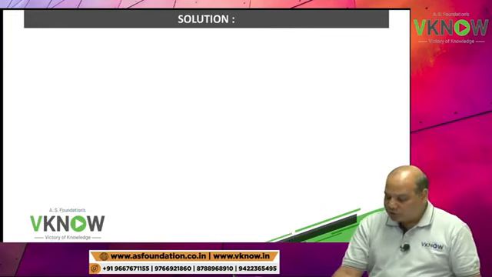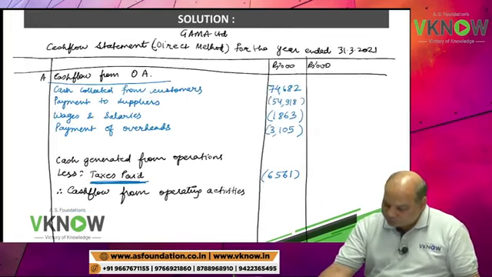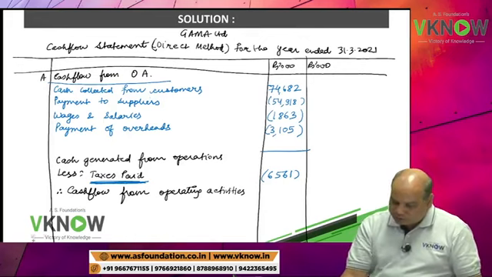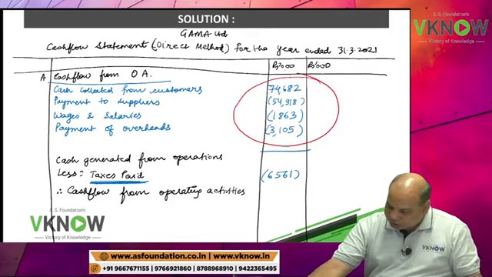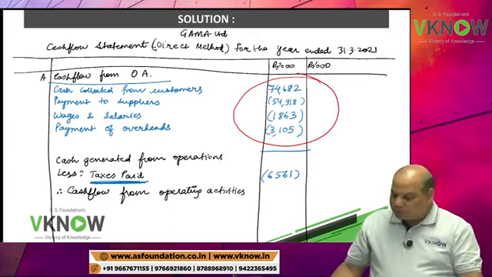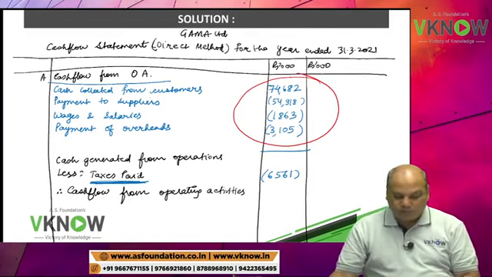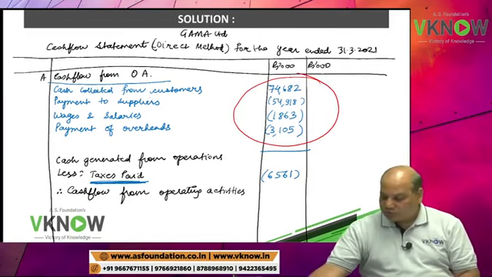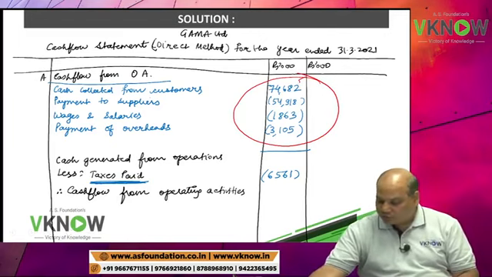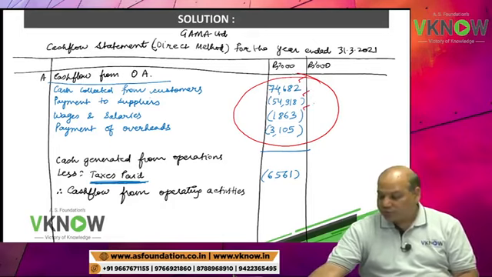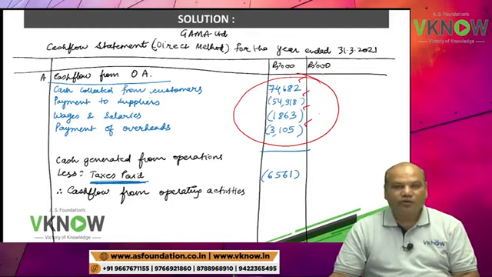Now let us just do the closing part. So my dear student, please take out your calculator and tell me cash generated from operations. You will take 74682 minus 54918 minus 1863 minus 3105.